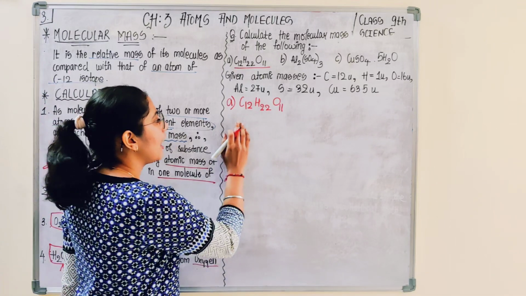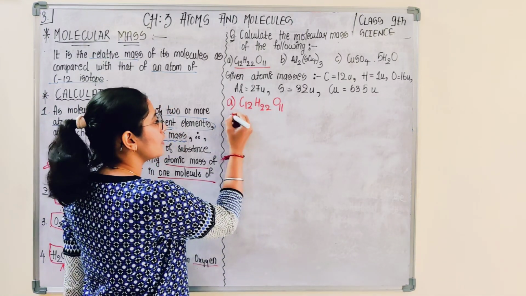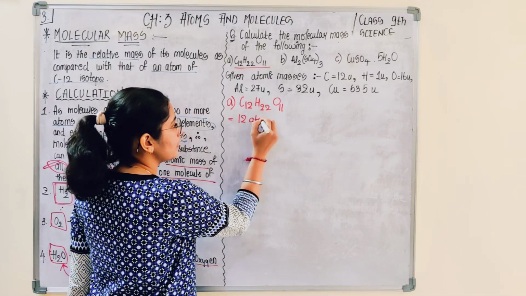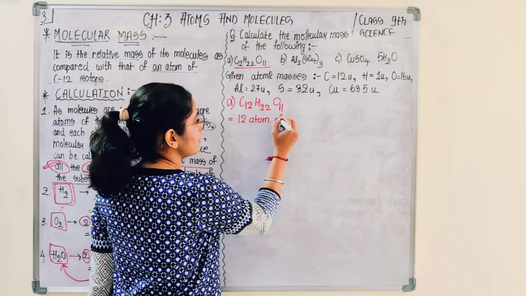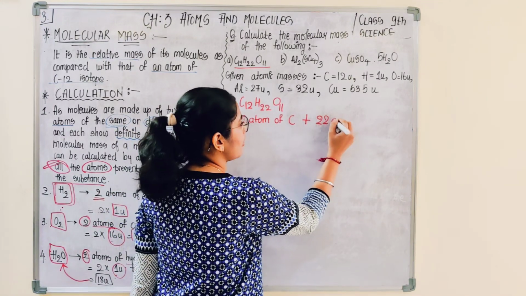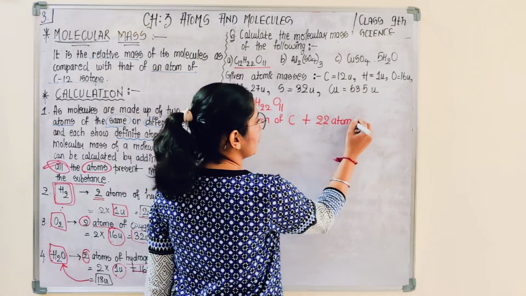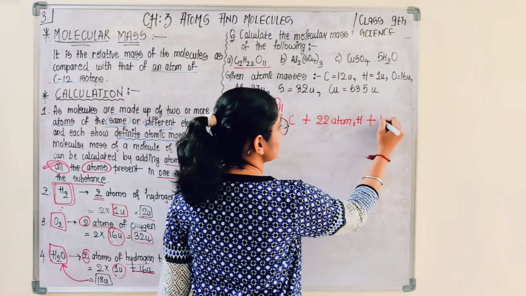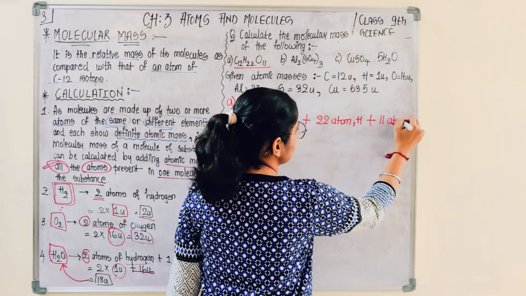So you see how many atoms are there. So in this there are 12 atoms of carbon. We would be adding with 22 atoms of hydrogen and 11 atoms of oxygen.